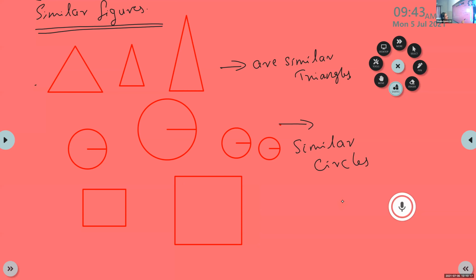These are similar squares. These are the examples for similar figures.